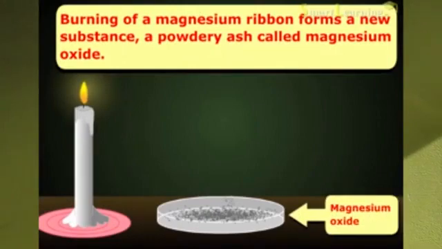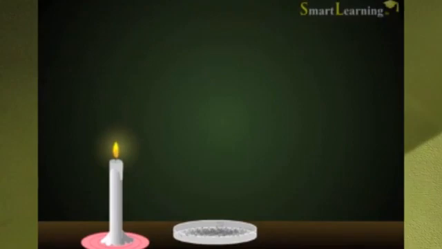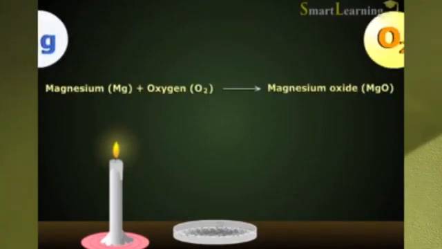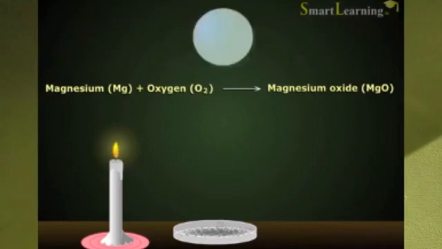So, we can write its chemical reaction. Here, magnesium reacts with oxygen. So, Mg plus O2 gives ash. Here the ash is magnesium oxide. The chemical name of this ash is magnesium oxide. So magnesium reacts with oxygen to form magnesium oxide. Here the new product is magnesium oxide.